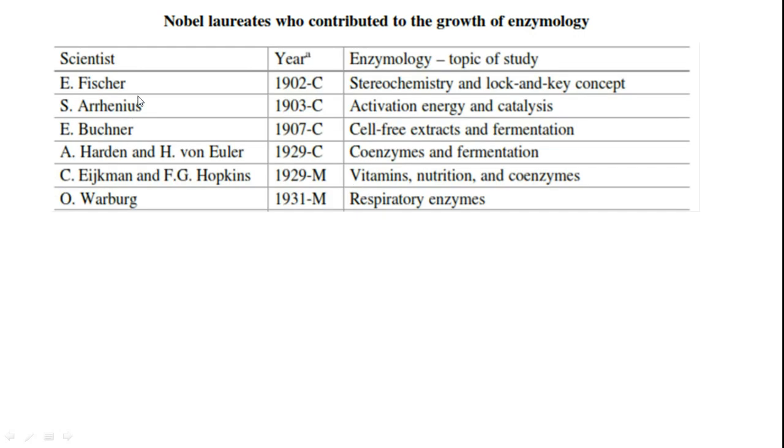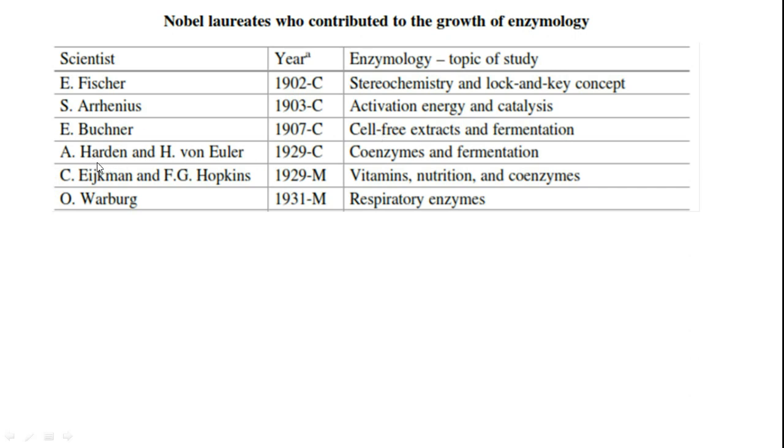Emil Fischer, as I told you, for his contributions in stereochemistry and the lock and key concept, was awarded the Nobel Prize in 1902. Activation energy and catalysis, these terms were actually coined by Arrhenius, and his contributions are really great. And as I told you, Edward Buchner in 1907 was awarded the Nobel Prize for his demonstration beyond doubt that cell-free extracts are enough to achieve fermentation. So here, these two are really important.